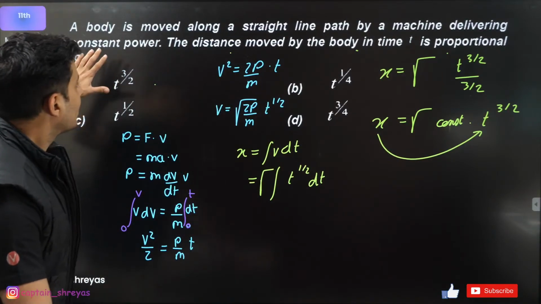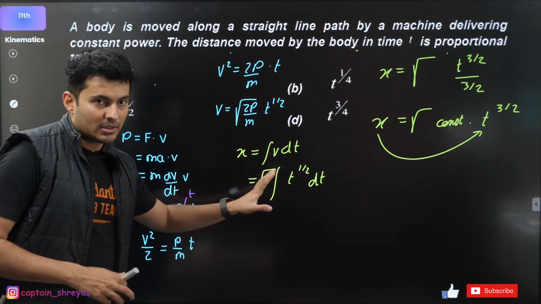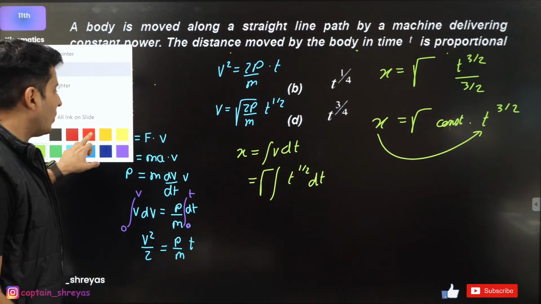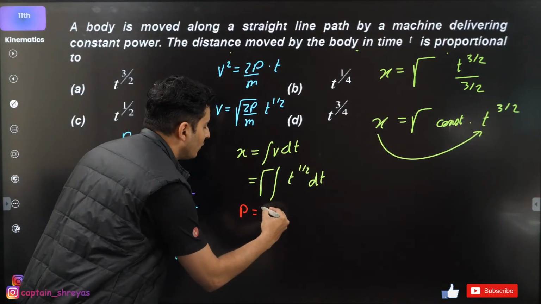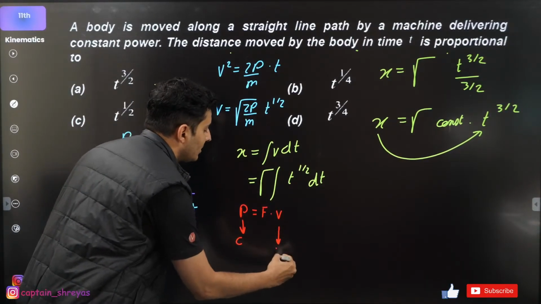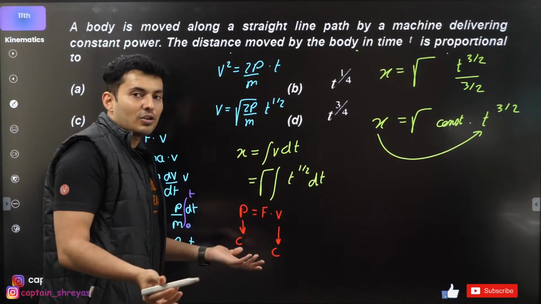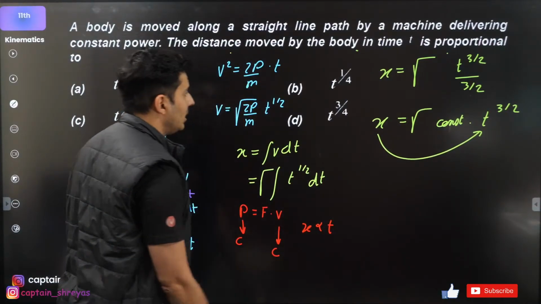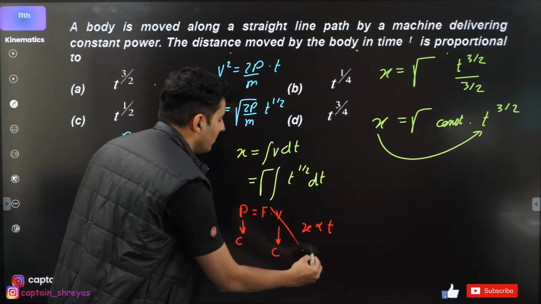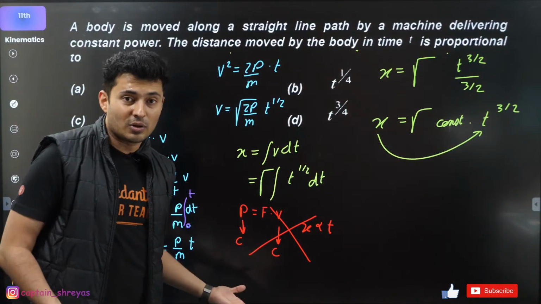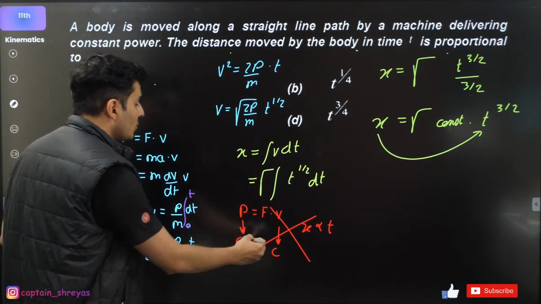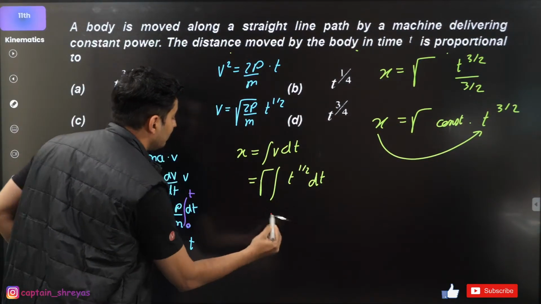So this question involved derivatives. Many students end up making a mistake over here like this. Power is equal to force into velocity. Because power is constant, they say velocity is constant, and then they say, oh, velocity is constant, that means displacement is directly proportional to time. That is wrong. That is definitely wrong. This is a completely wrong thing to do, because force is also going to change, because force is dependent on velocity.